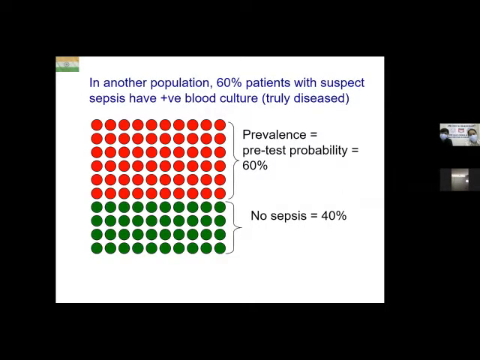Okay, now let us imagine that we have moved to another population. So we have moved to a population where 60% of those with suspected sepsis are blood culture positive. That means they're truly diseased. See, the first population we dealt with, only 40% were blood culture positive. Let us go to another country, another setting or whatever, where out of every 100 infants who present with fever, tachycardia and tachypnea, it turns out that 60% of these turn out to be culture positives. Okay, means the prevalence of sepsis is very high in this population. So prevalence or the pre-test probability is 60% in this population. So no sepsis is 40%.